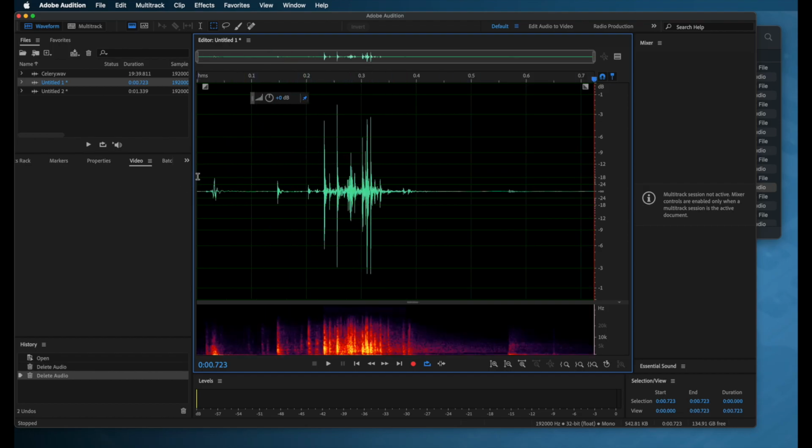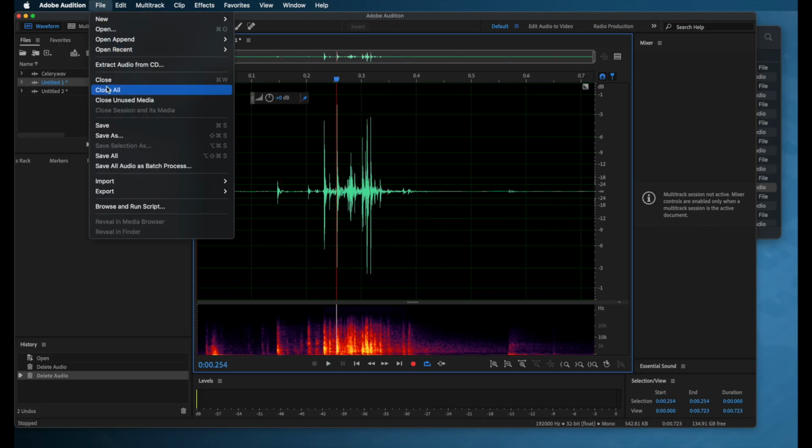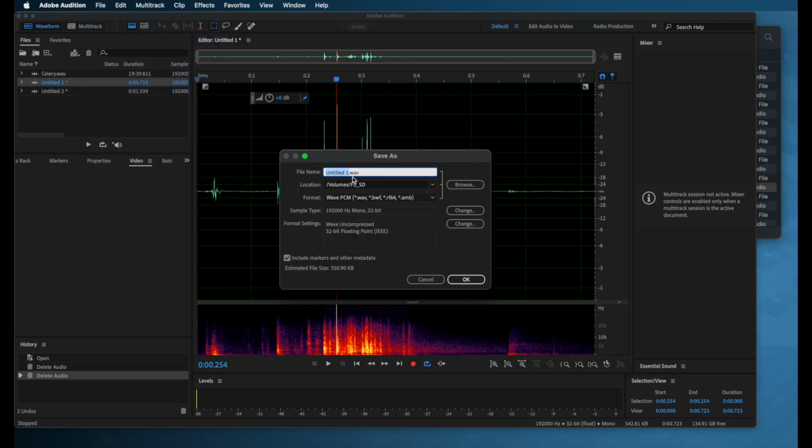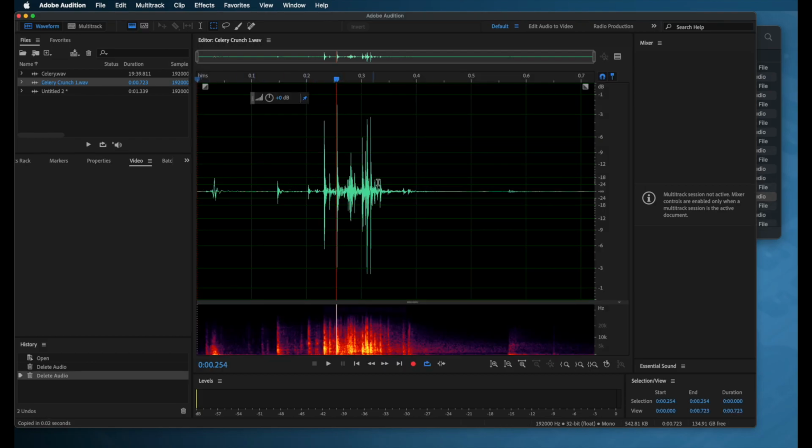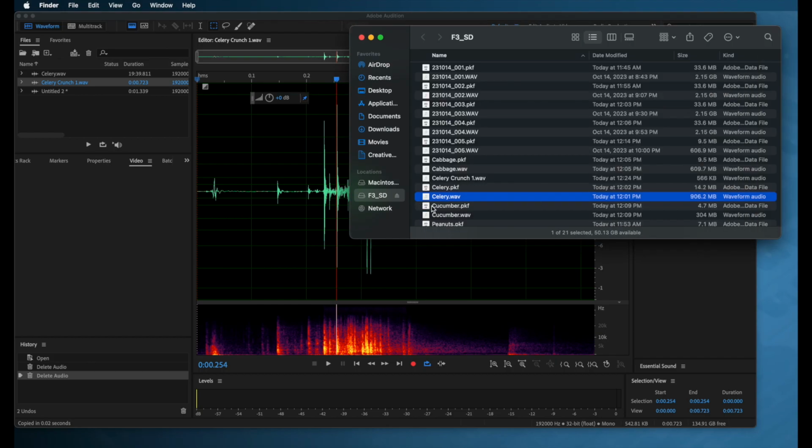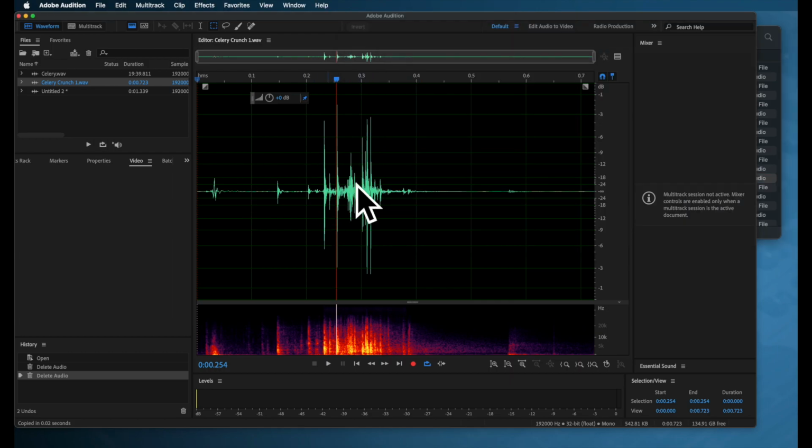So if I were going to save this, then I would just go to File, Save As, and pay attention to where it's saving to in your location. Make sure that it's somewhere where you know where this is. And then I'll leave this one here, and I'll call this Celery Crunch 1, and I would say save. And that's going to create a new file called Celery Crunch 1 with just that one little recorded file in there.